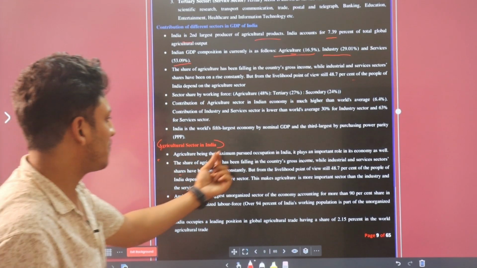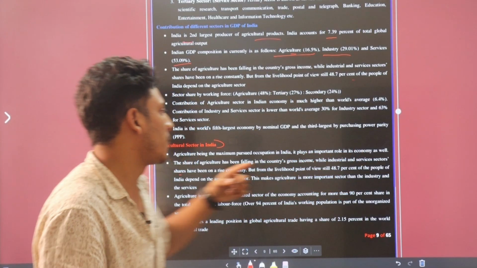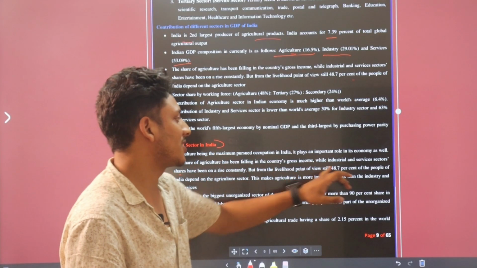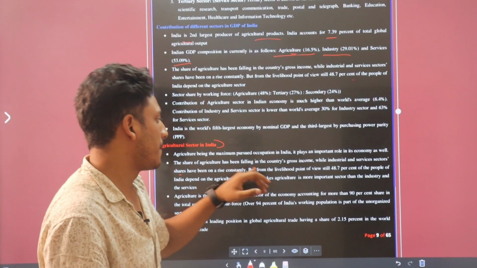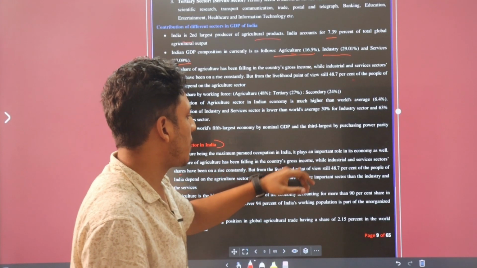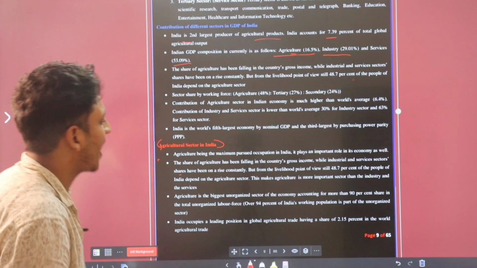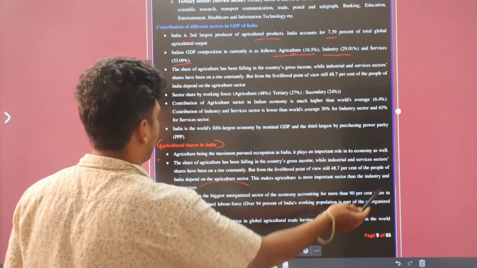Agriculture being the maximum pursued occupation in India, it plays an important role in the economy as well. The share of agriculture in the country's gross income has been falling, while industry and service sector shares have been rising constantly. But from the livelihood point of view, still 48.7% of the people of India depend on the agriculture sector. This makes agriculture more important than industry.